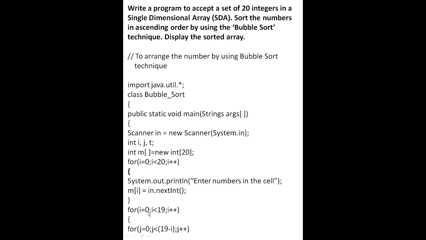Now the for loop starts from 0, but it will be less than 19, because they are sorting the numbers in ascending order, so the loop will be less than 19, not less than 20. Here we use 20 for arranging the numbers, but when sorting, we write 19. For j is also started from 0 and j less than 19 minus I, because one number gets sorted in each pass, j plus plus.